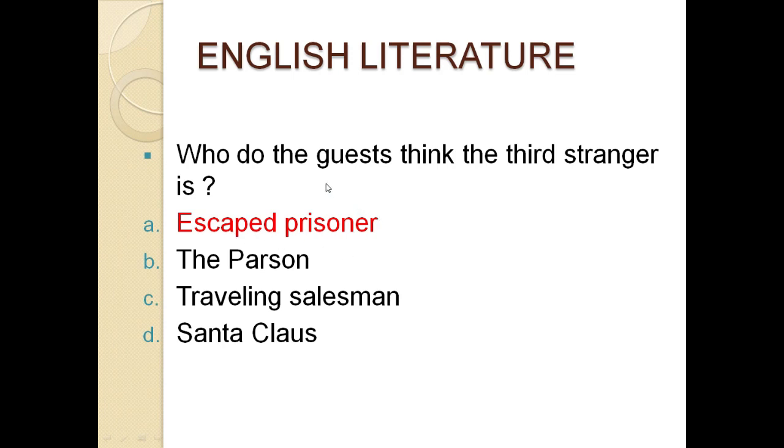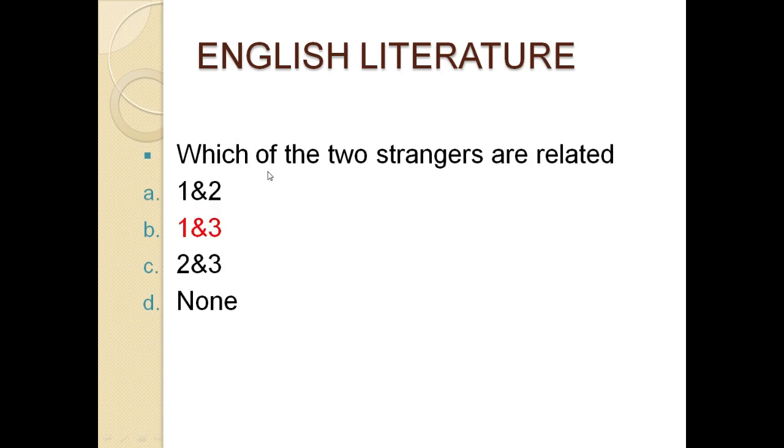And number 12 is, which of the 2 strangers are related? Number A, first and second. Number B, first and third. Number C, 2 and 3. Number D, none. The correct option for this is number B, first and third stranger.